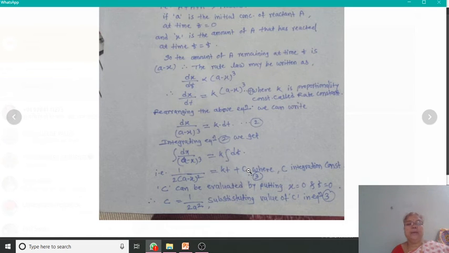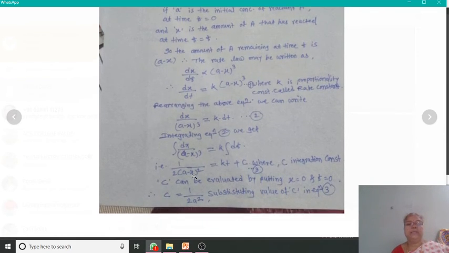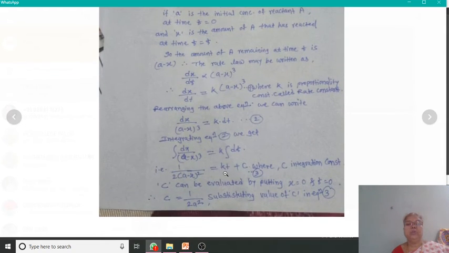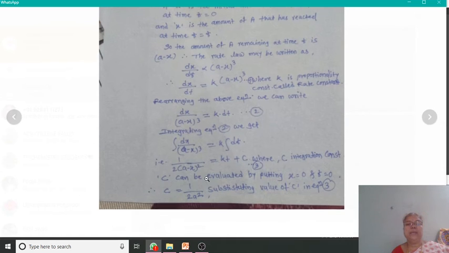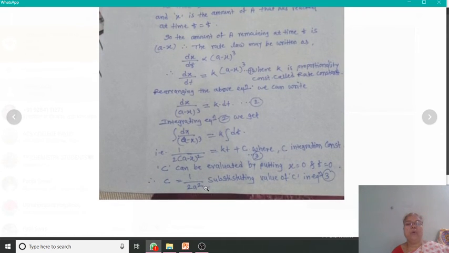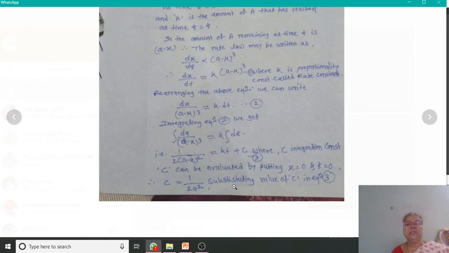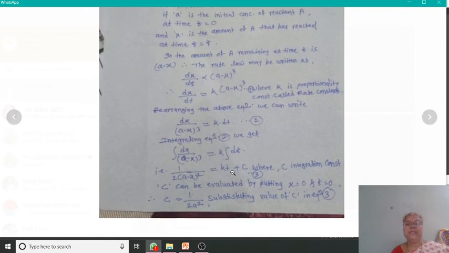Therefore, we get c = 1/(2a^2). When x is 0, the term becomes a^2, and t is 0, so this term is also 0. Then, substituting this value of c in equation number 3, we get